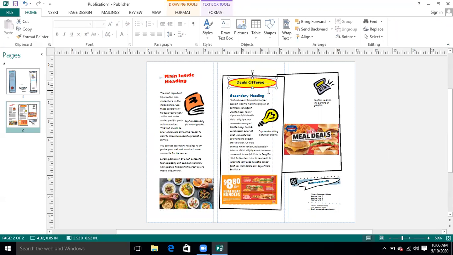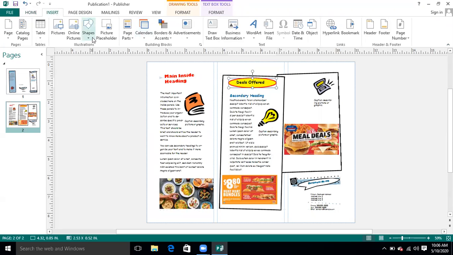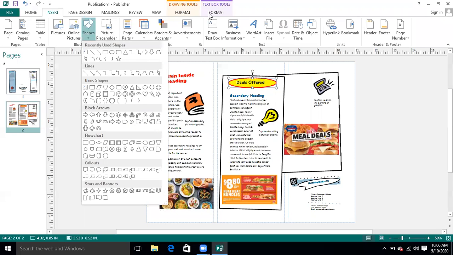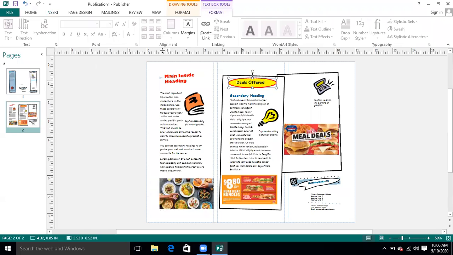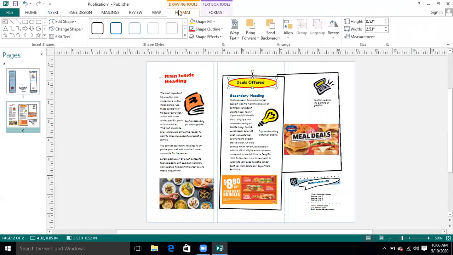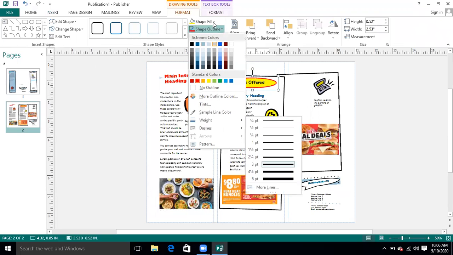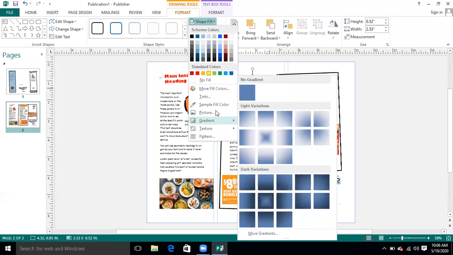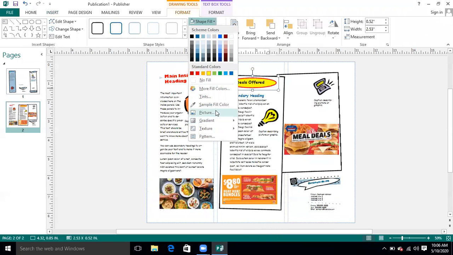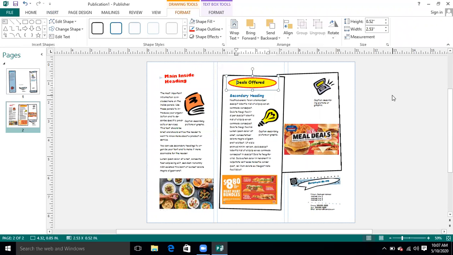This option was also there that I explained you last time, that go to the insert option and insert shape, and then when you go to the format menu, you can apply some picture. Even then you can have a picture inside it. You can apply some picture in order to fill the shape by going through this option. So this is how you can deal with these all things.